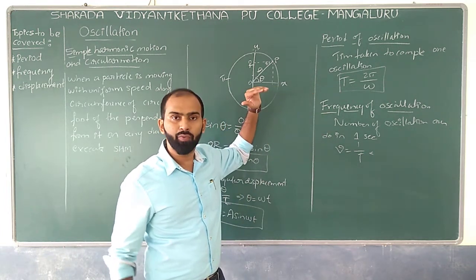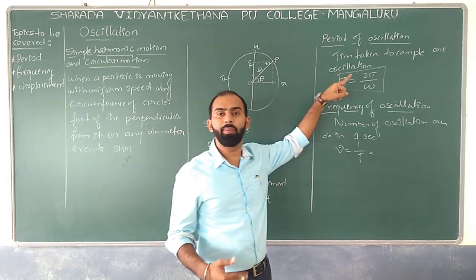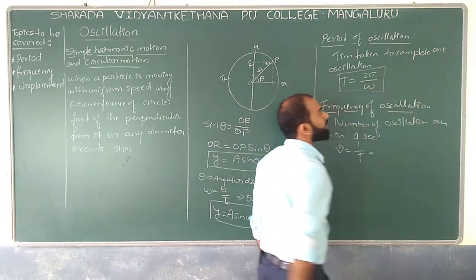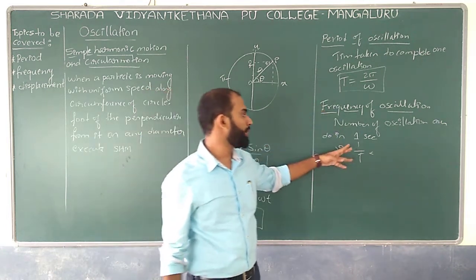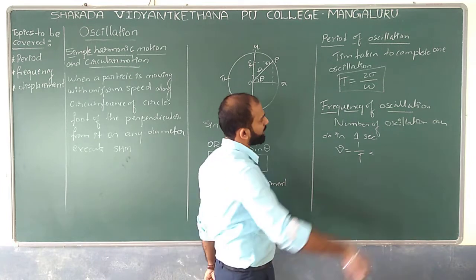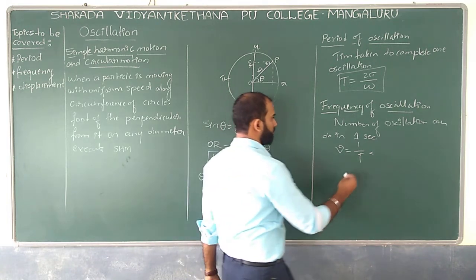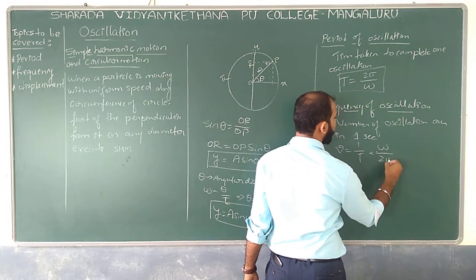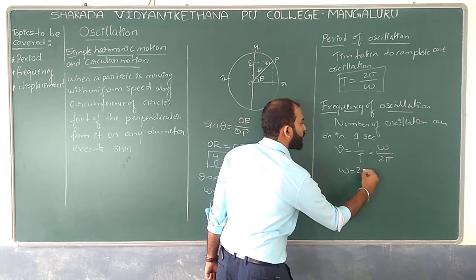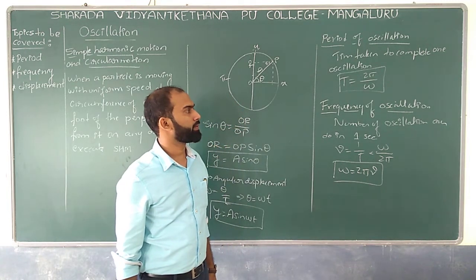And similarly, period of oscillation, in the sense what? It is the time taken to complete one oscillation. So here we have 1 by T. So now frequency can be taken as nothing but the inverse of that. So what do you mean by that? That is nothing but omega divided by 2 pi. Understood? Or else we can write omega is equal to 2 pi nu. So this is what exactly I can expect.